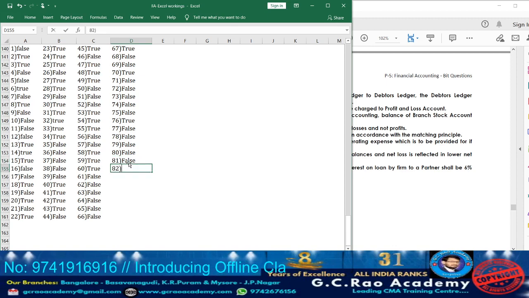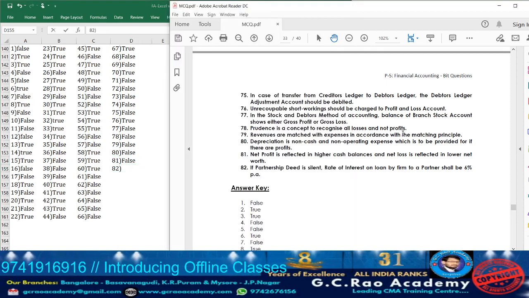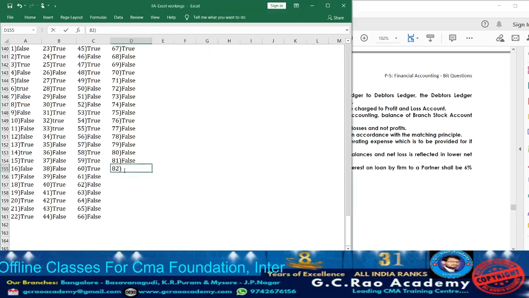Now let us move on to the last statement, that is statement 82. What are they telling? If partnership deed is silent, rate of interest on loan by a firm to a partner shall be 6% per annum. False. It is false.